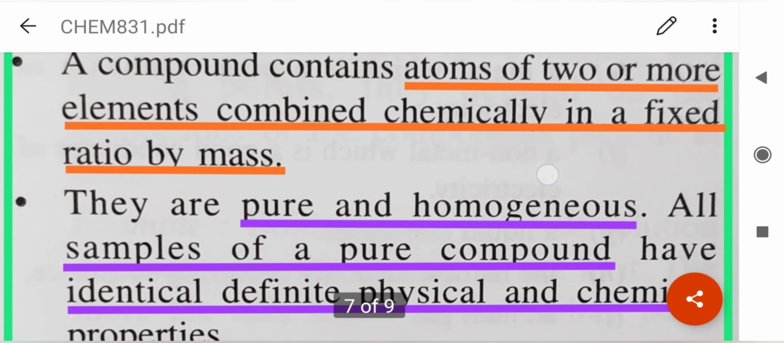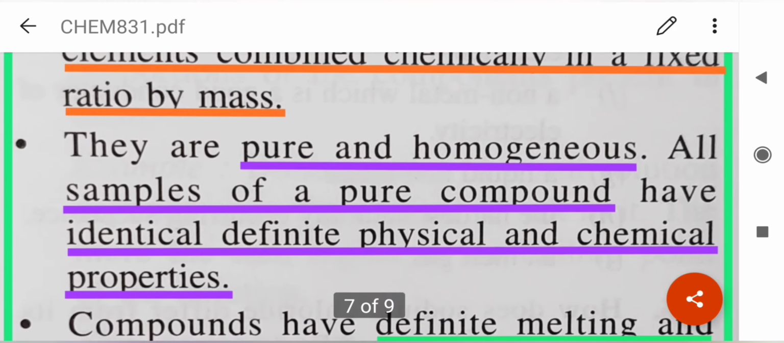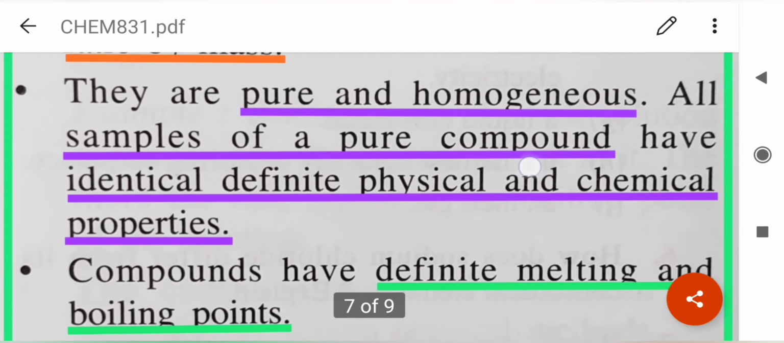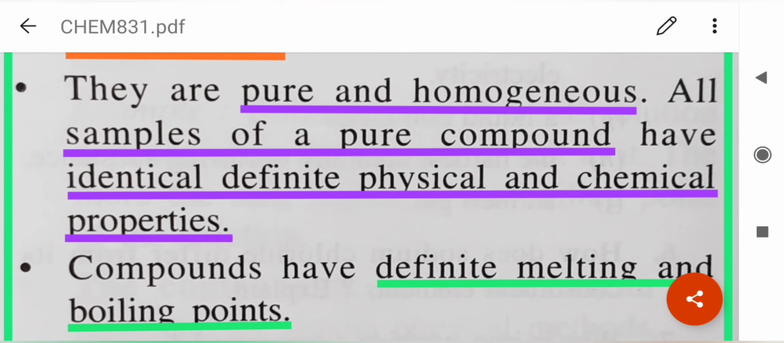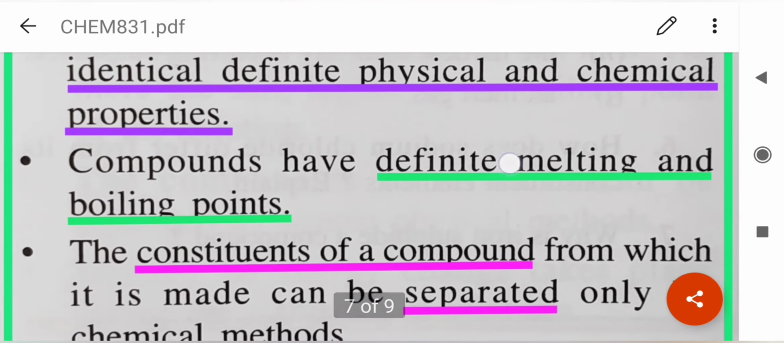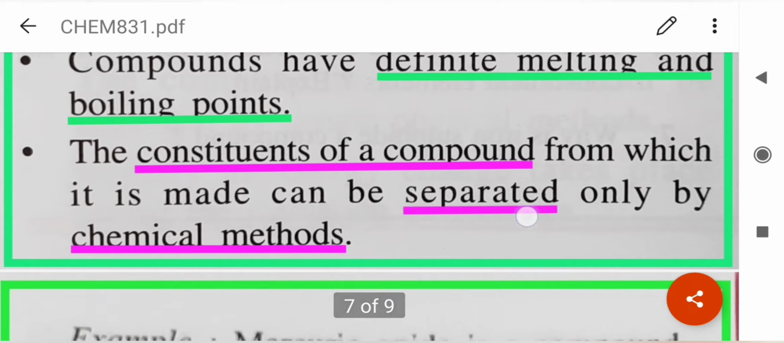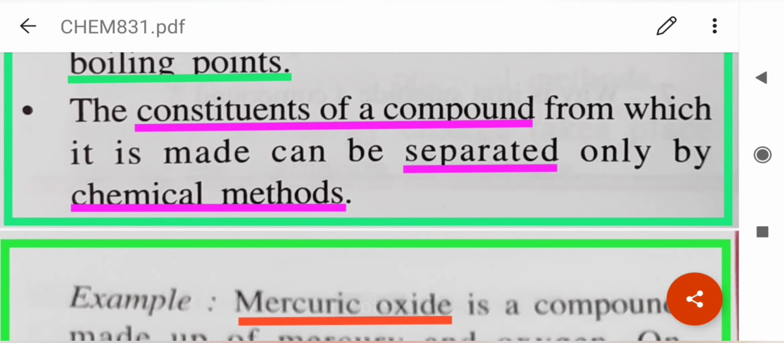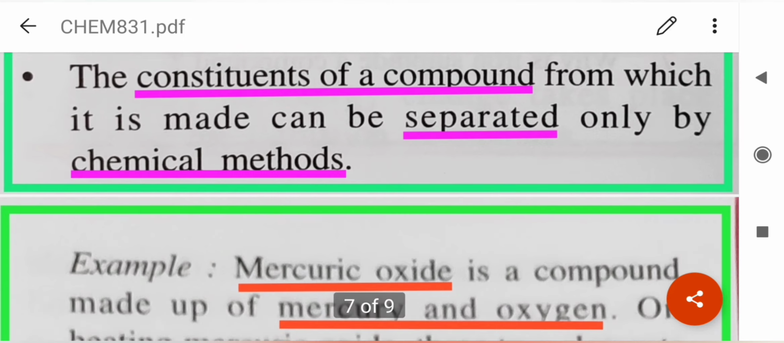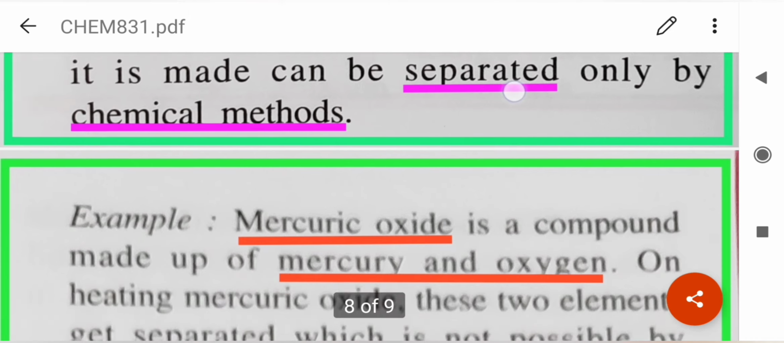Now, compounds are atoms of two or more elements which are combined chemically in fixed ratio by mass. They are pure and homogeneous. They have definite melting and boiling points. The constituents of a compound can be separated only by chemical methods. They cannot be separated by physical methods like filtration, sedimentation and decantation, distillation.